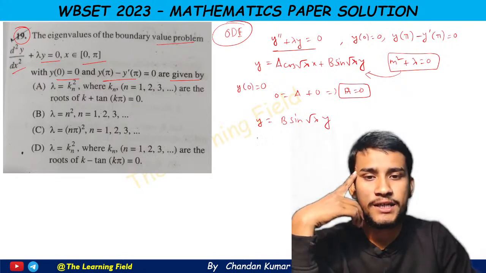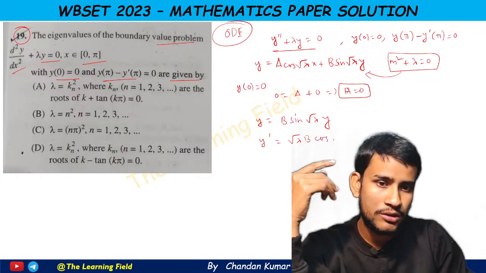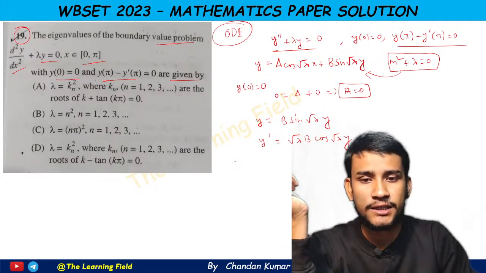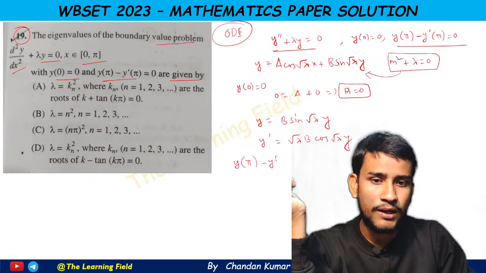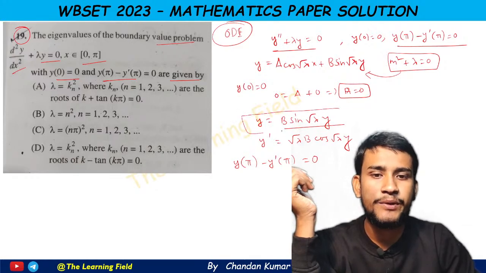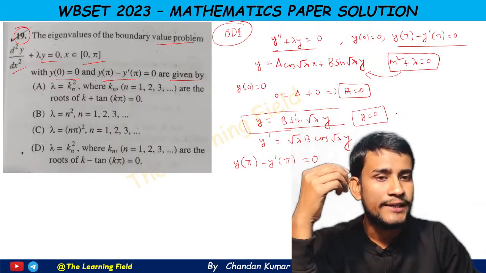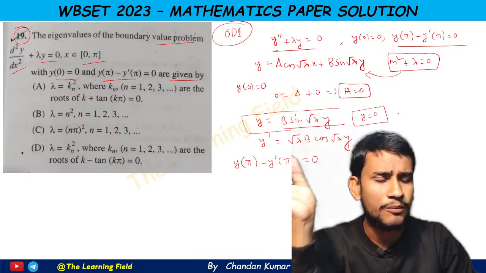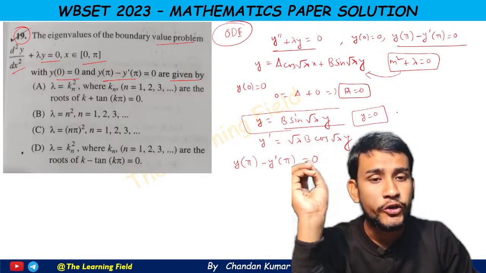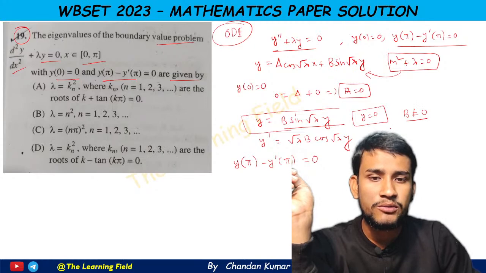Okay, so this is the case, and y dash is equal to what? Root lambda B cos root lambda y. So this is the value of y dash. Now we apply the second condition, that is y(pi) minus y dash(pi) is equal to 0. Now if B equal to 0, then y equal to 0, and we get the trivial solution, but we are interested in a non-trivial solution. That means here B is non-zero.